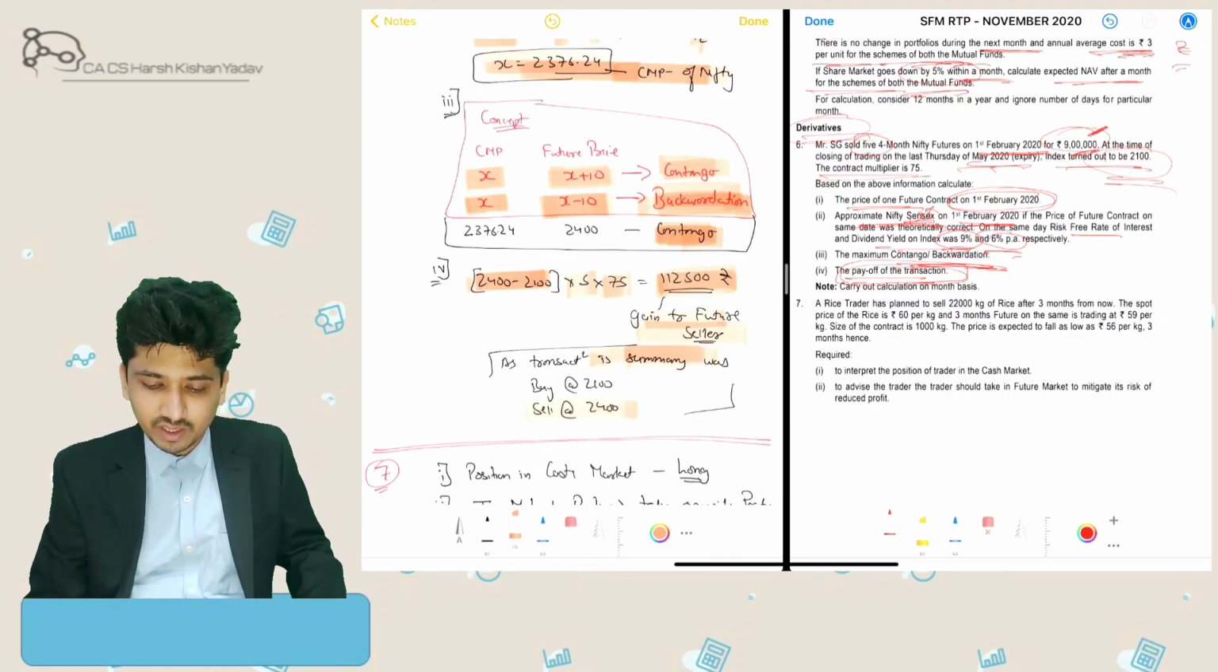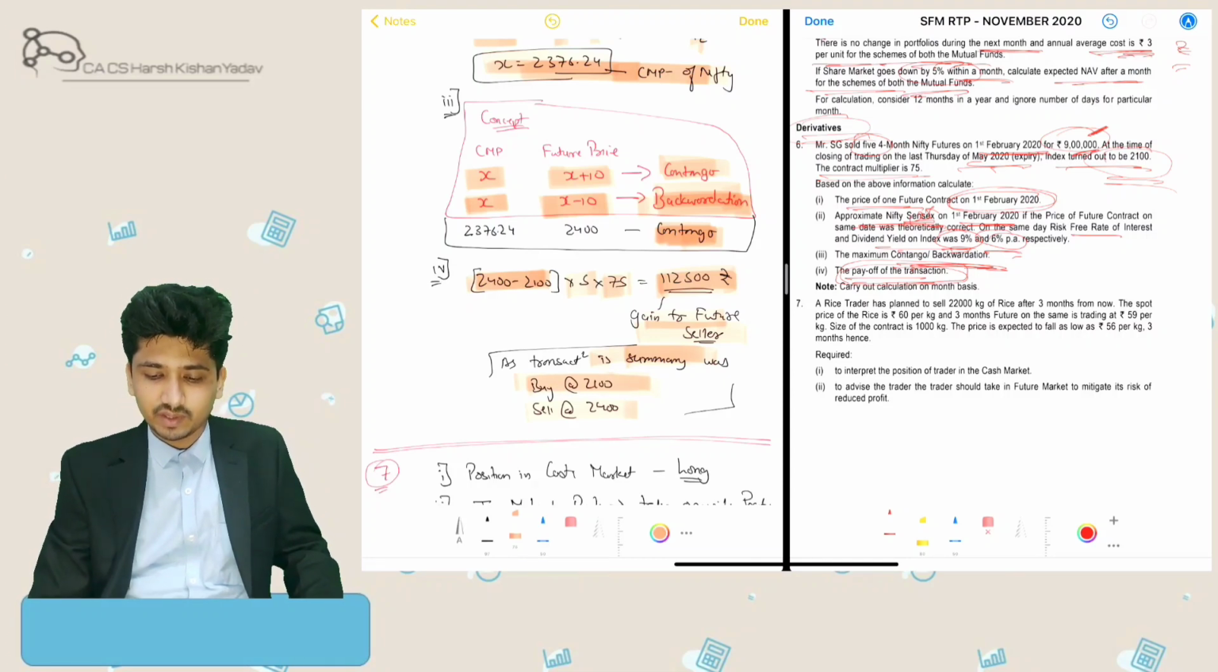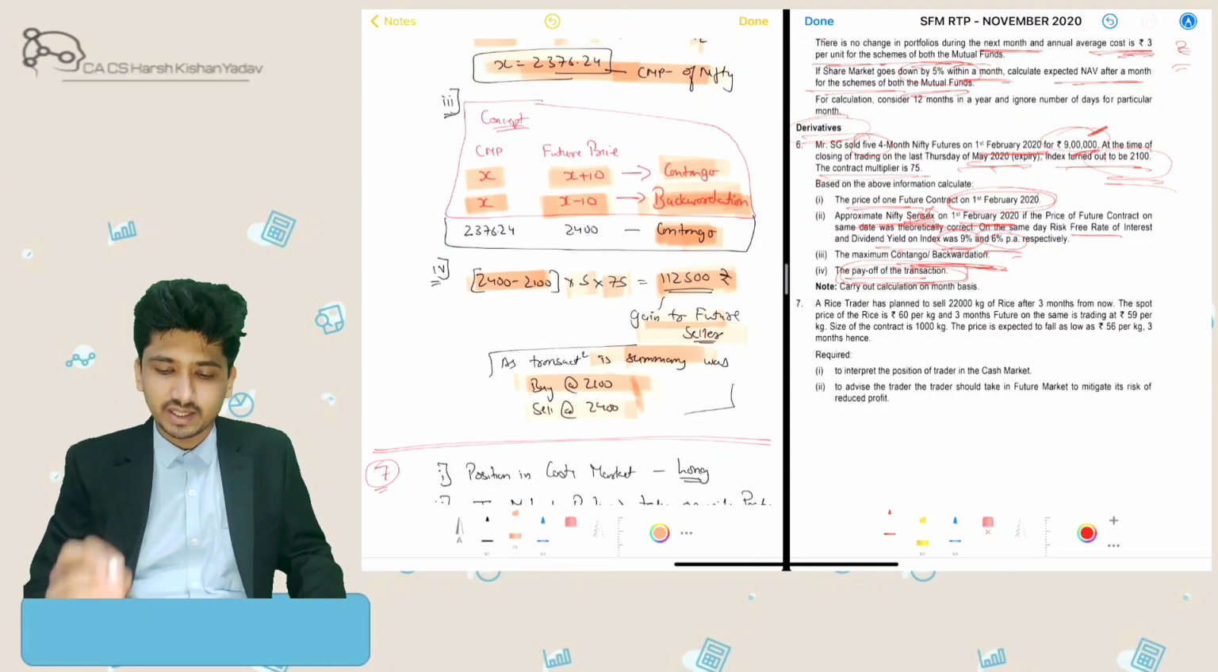So just to summarize this question, what was the summary of the transaction? He sold a future at 2400, which he bought back at the time of settlement at 2100. So 300 rupees per contract was his gain.